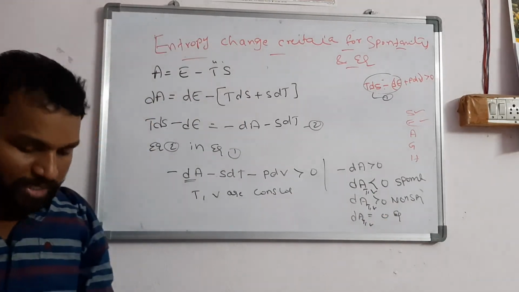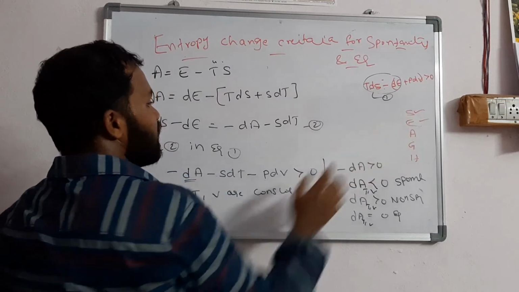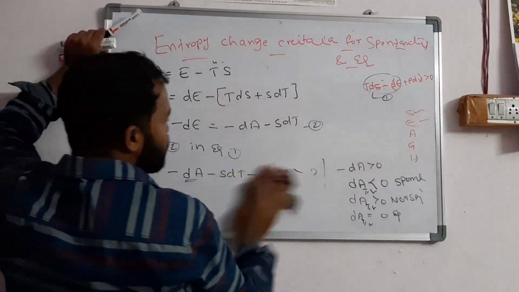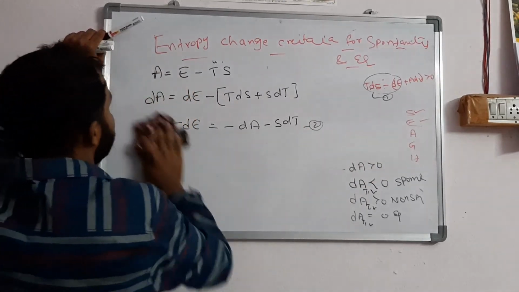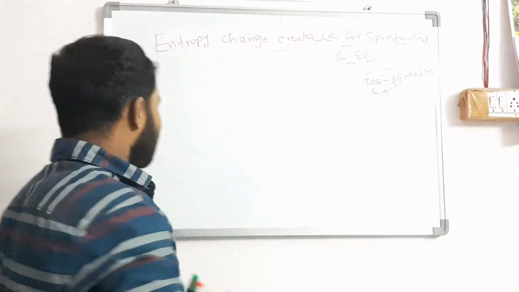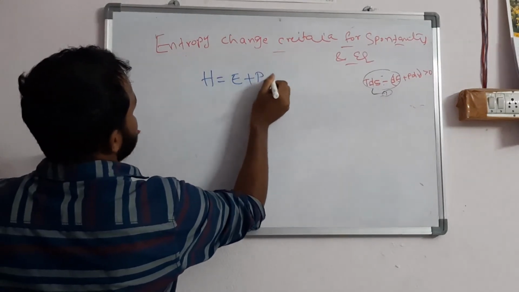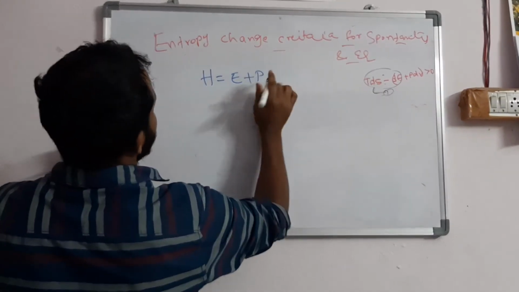Now we are going to discuss dG. A is completed, S is completed, E is completed. So G is the Gibbs free energy. Next, H is equal to E plus PV. That we can write as H is equal to E plus PV.